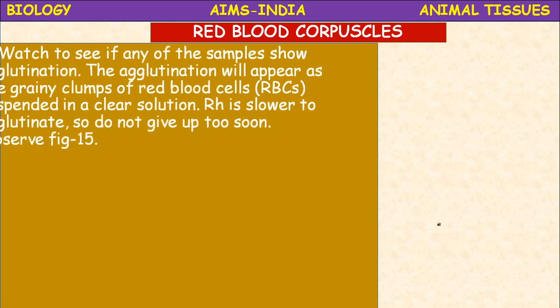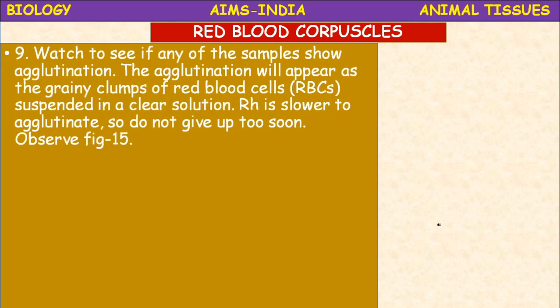Now what happens? Watch to see if any of the samples show agglutination. Here the new term we come across, agglutination. It is also called clumping. Okay, breaking of that blood. Agglutination will appear as grainy clumps of red blood cells, RBCs, suspended in a clear solution. The RH is slower to agglutinate, so do not give up too soon.